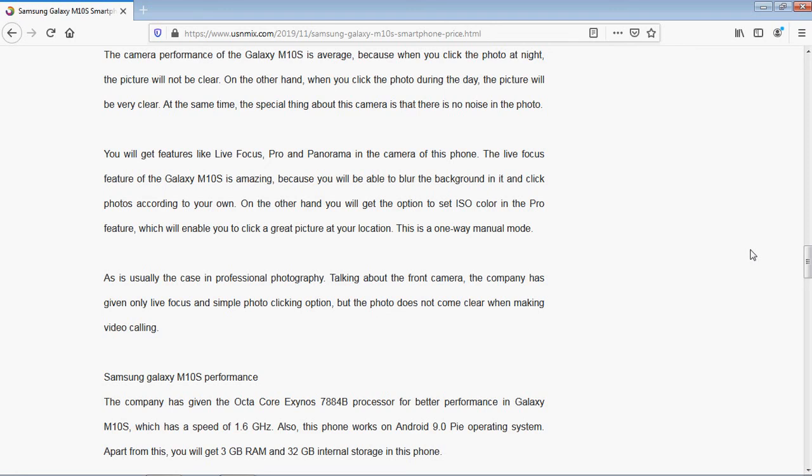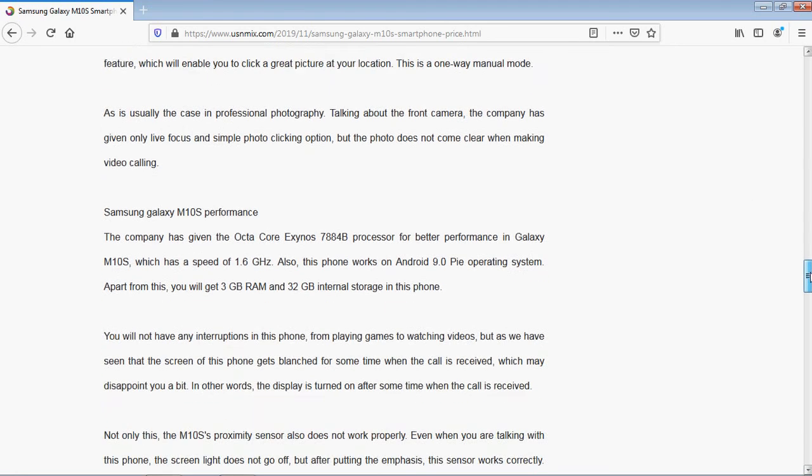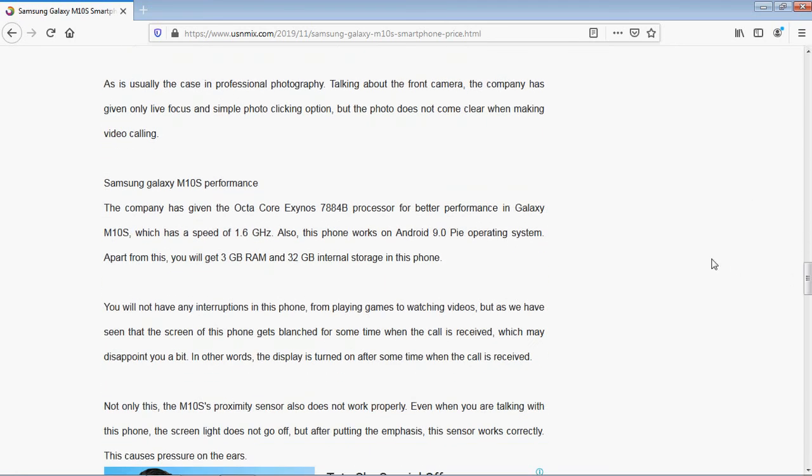Samsung Galaxy M10s performance. The company has given the octa-core Exynos processor for better performance in the Galaxy M10s, which has a speed of 1.6 GHz. Also, the phone works on the Android 9.0 Pie operating system. Apart from this, you will get 3 GB RAM and 32 GB internal storage in this phone.